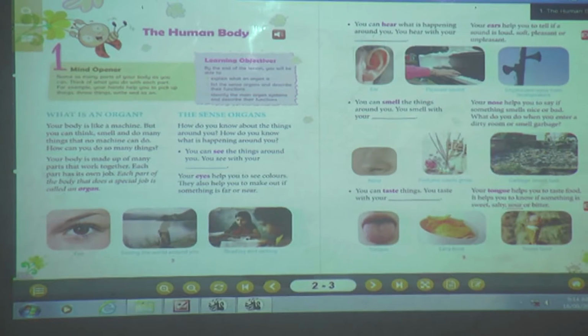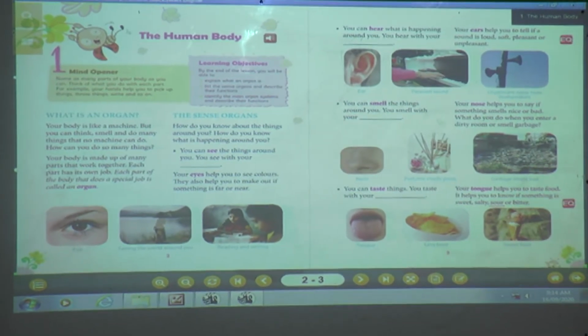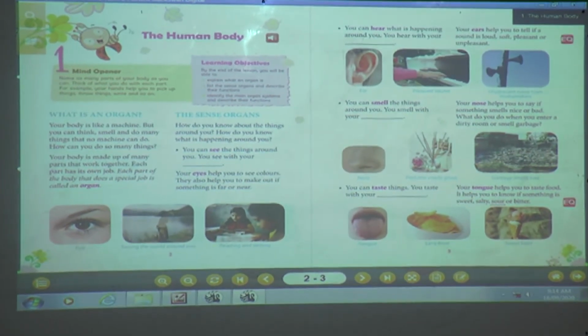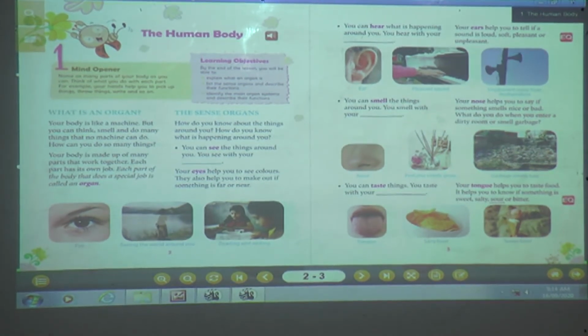Now we have also seen the sense organs. What are the sense organs and how many sense organs do we have? Yes, there are 5 sense organs, isn't it? First, eyes, nose, ear, tongue and skin. Okay, now how do eyes help us? Yes, you can see with your eyes. So eyes help us to see around us.